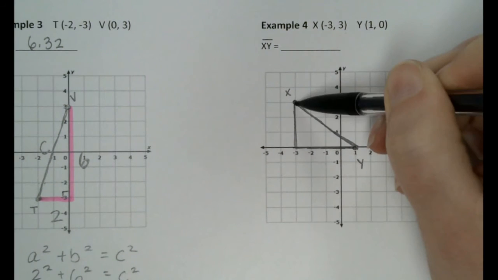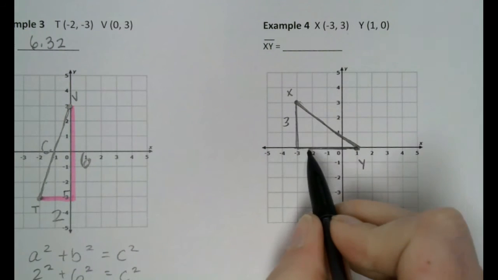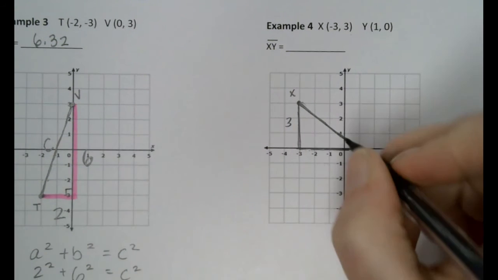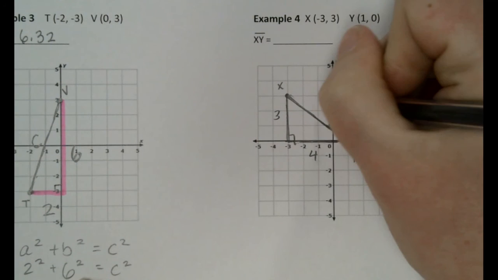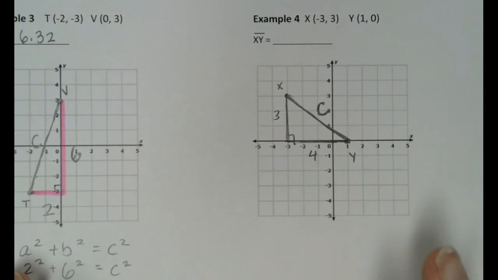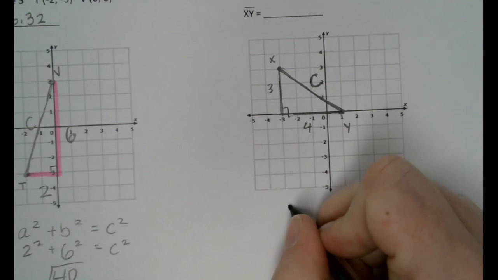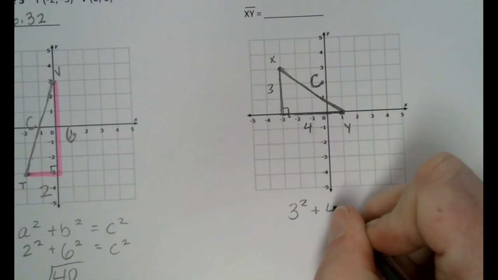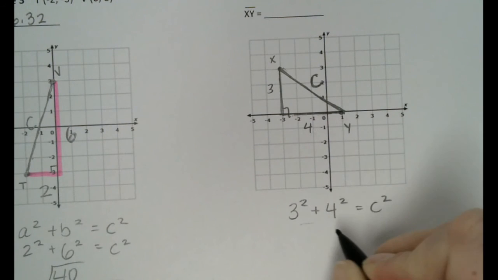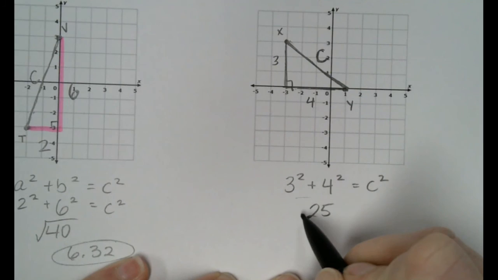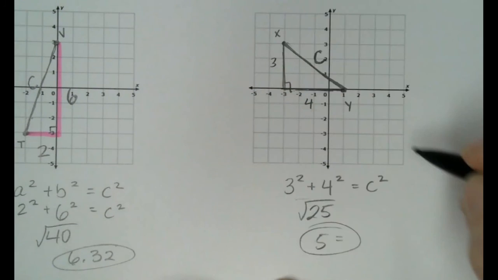So how long is this segment here? 3. How long is this one? 1, 2, 3, 4. Got to make sure you count correctly. And here's a helpful hint for you. You're always going to be finding C on this. Okay? Always. Because that's always going to be your slanted line. So a squared, I'm going to do 3. B squared, I'm going to do 4. When you add those together, you get 25. And then last thing, square root 5. So that means that little slanted line there, XY, is 5 units long.